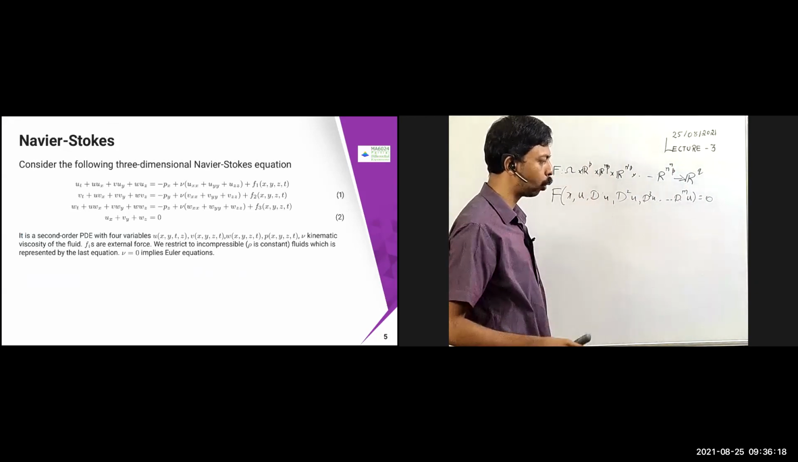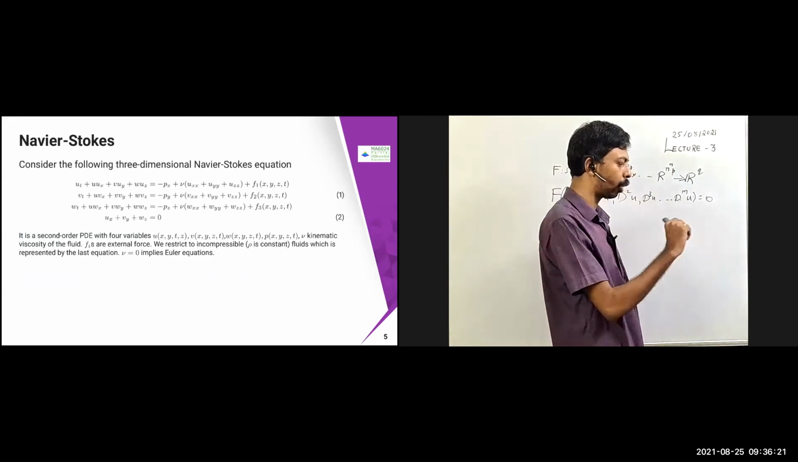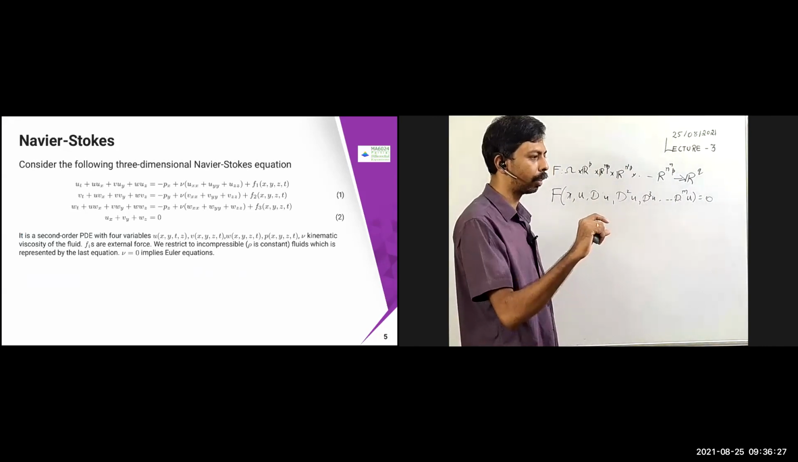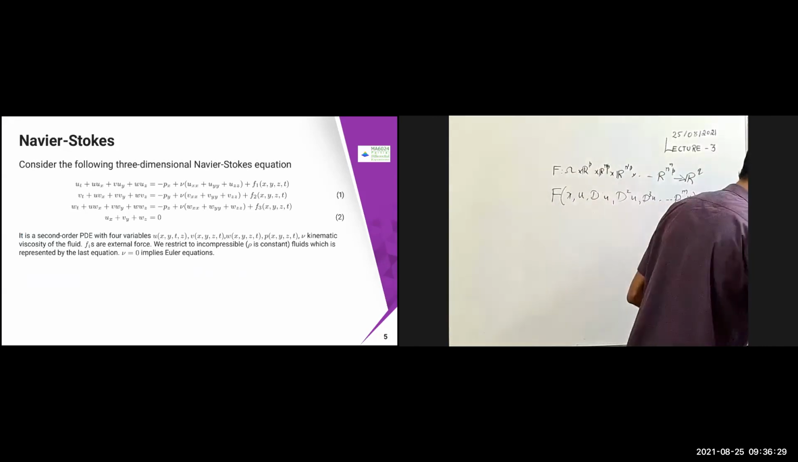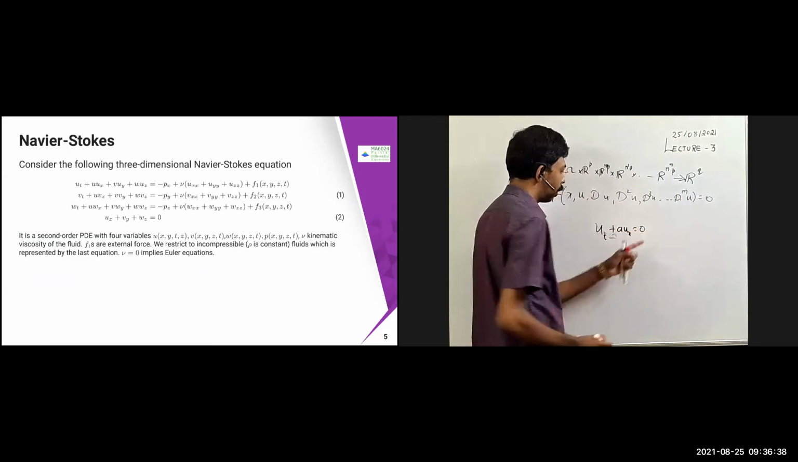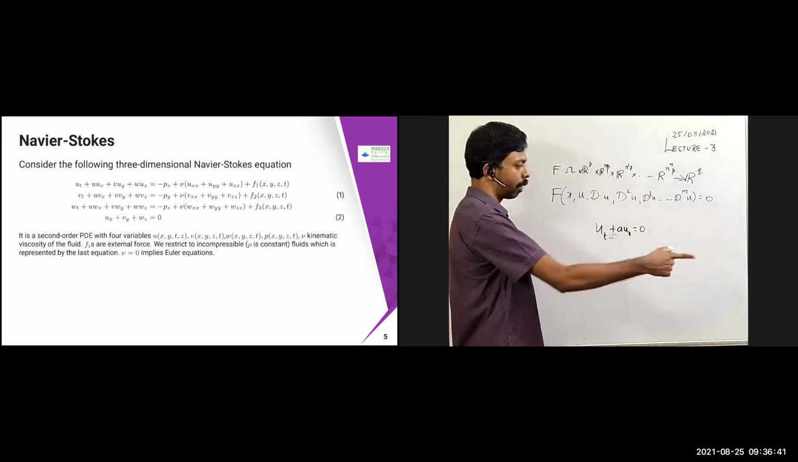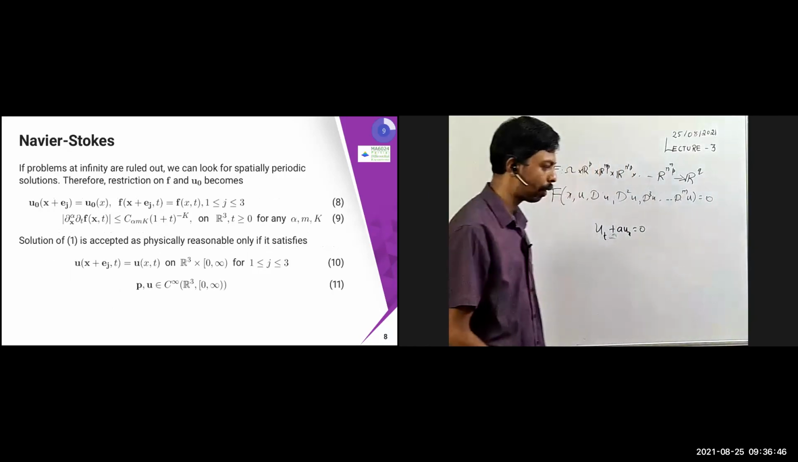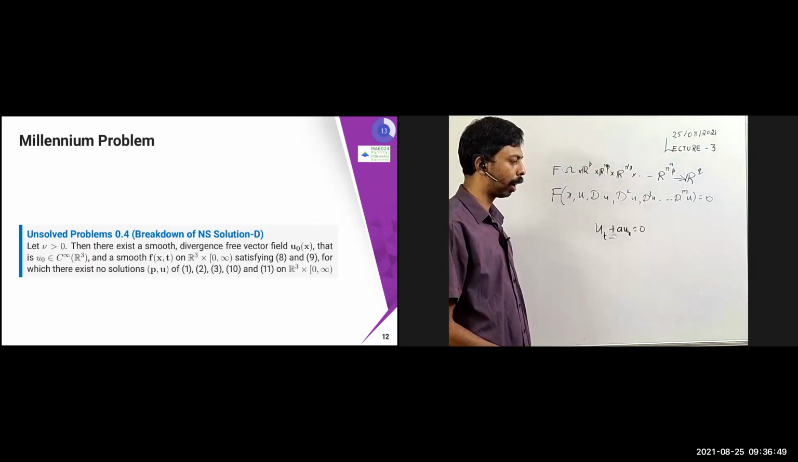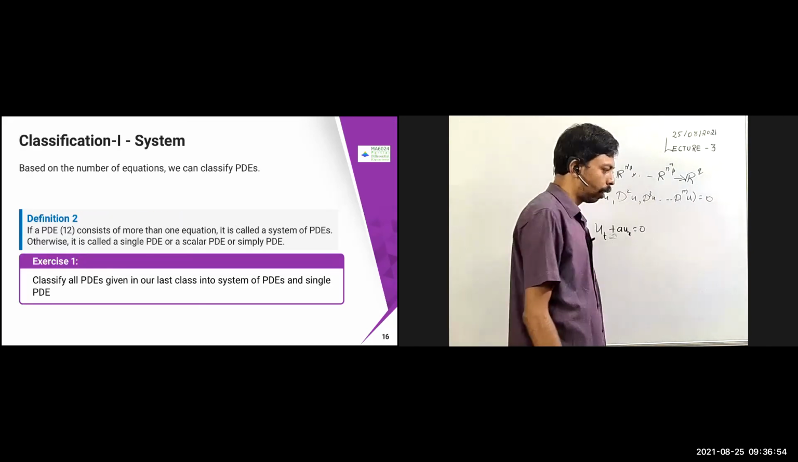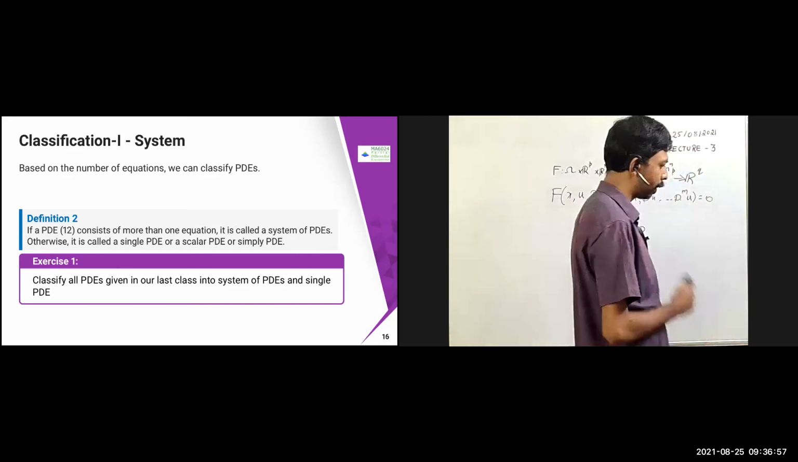Suppose I don't have U, V, W, and just one equation is there, U_t equal to U_x plus U_y plus U_z, etc. Then that is called a single PDE. For example, the heat equation, or the transport equation, U_t plus a U_x equal to 0, is a single PDE. Whereas the Navier-Stokes equation is called a system of PDE. Similarly, we have discussed many PDEs in the last class. You can classify which are systems of PDE and which are single PDE. I leave it to you as an exercise.